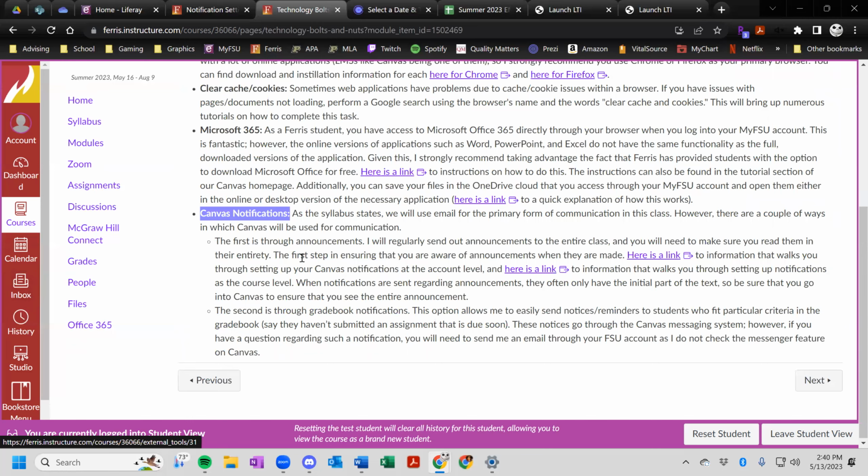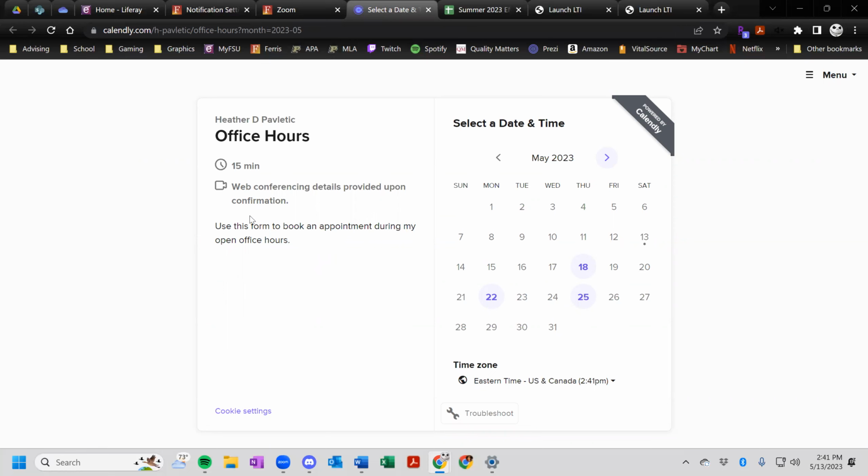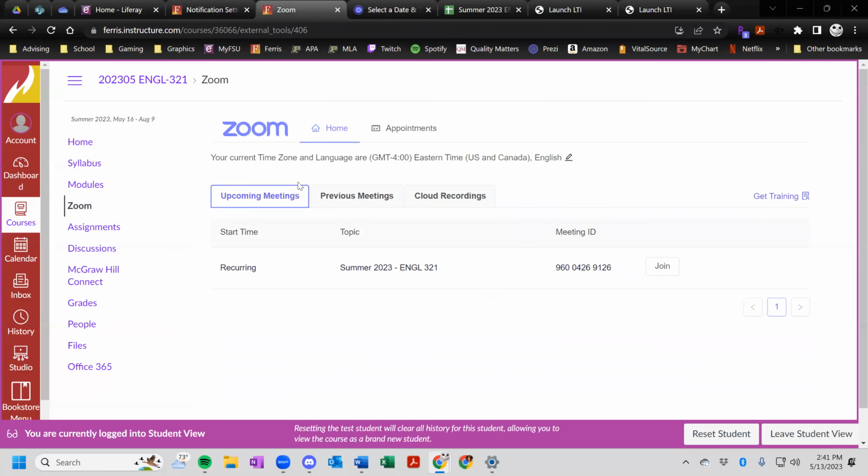Another thing that I would like to point out is the fact that we will be using Zoom, and there's a link right here that you can use to access the Zoom room for this class. If you book a conference through my office hours, please keep in mind that you will get a unique Zoom ID if you book through this application. If it's for a mandatory conference, we will use this Zoom room. So keep in mind that there are two differences to make sure that we don't end up missing an appointment.